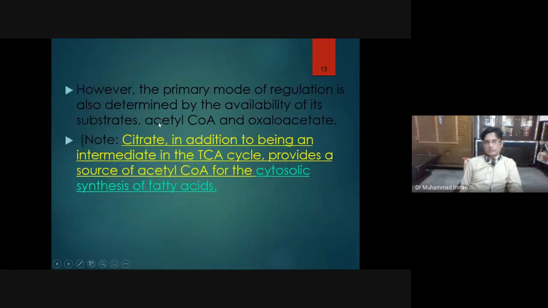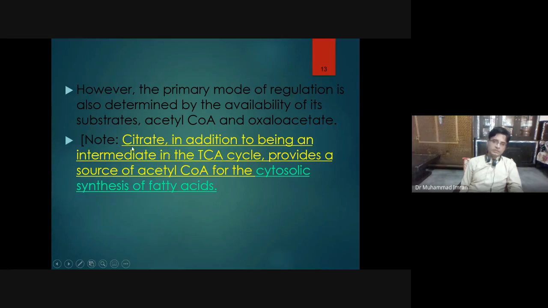However, the primary mode of regulation is also determined by the availability of the substrates, acetyl-CoA and oxaloacetate. If we have more quantity of acetyl-CoA and oxaloacetate, then this reaction will move faster in forward direction. Note citrate, in addition to being an intermediate in the Krebs cycle, provides a source of acetyl-CoA for cytosolic synthesis of fatty acid.